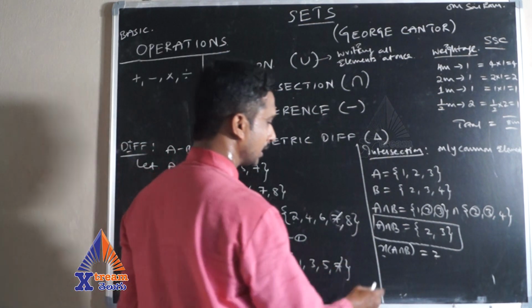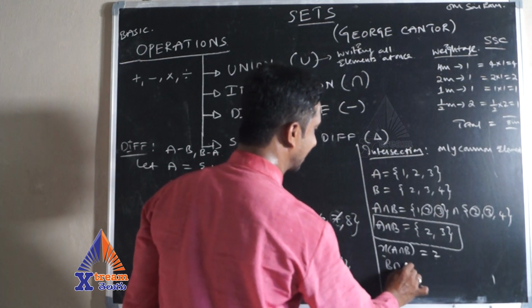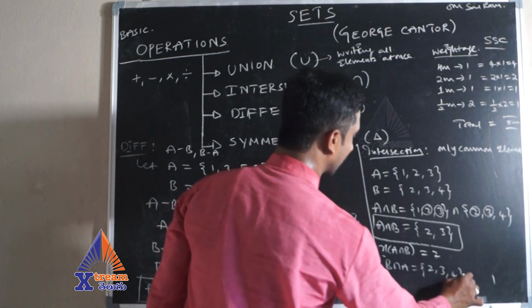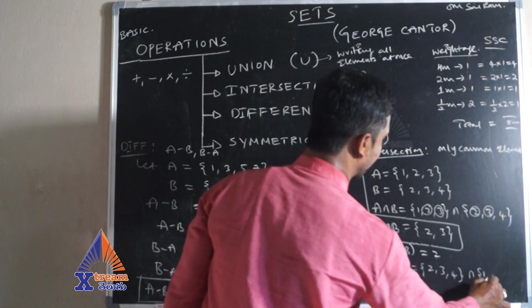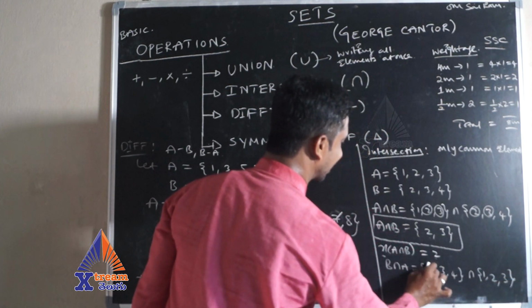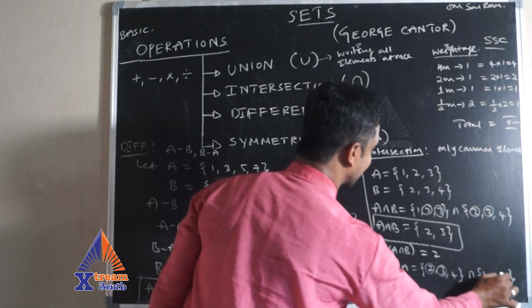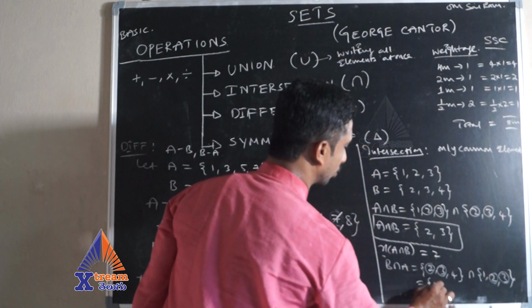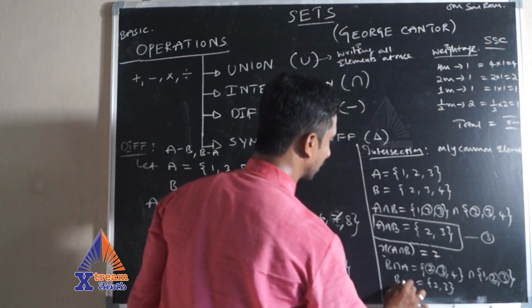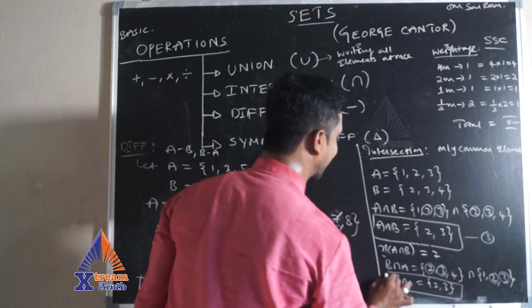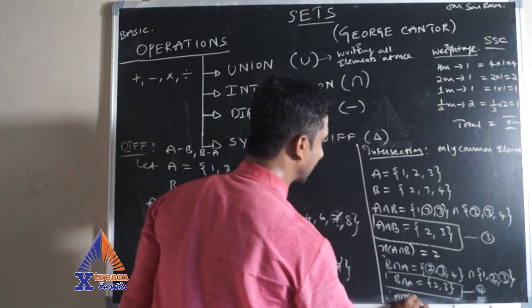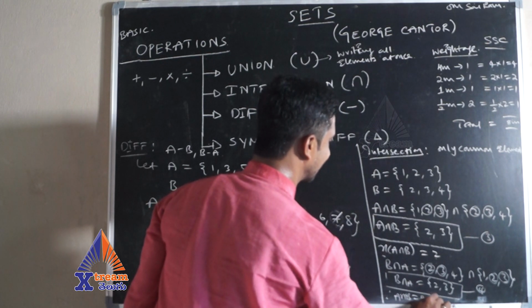Now coming to here, if I find B intersection A, what is B? B is 2, 3, 4 and A is 1, 2, 3. So the intersection part is the common elements, that is 2 and 3. So that is {2, 3}. Here also, if you observe, A intersection B and B intersection A, both are equal. So in general, A intersection B is equal to B intersection A.